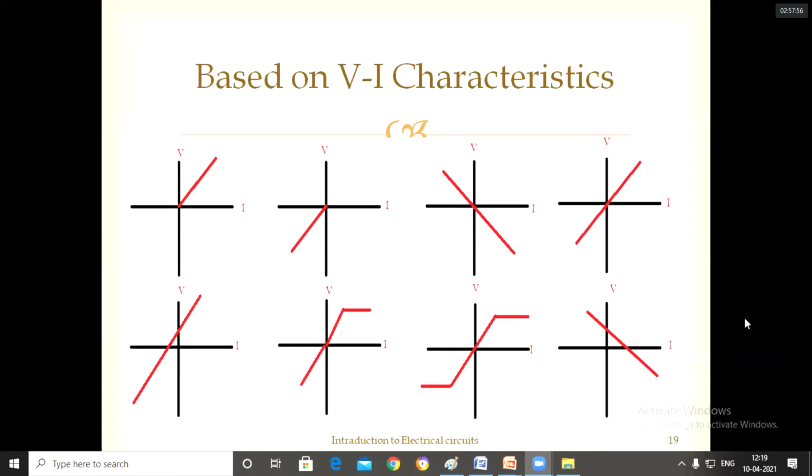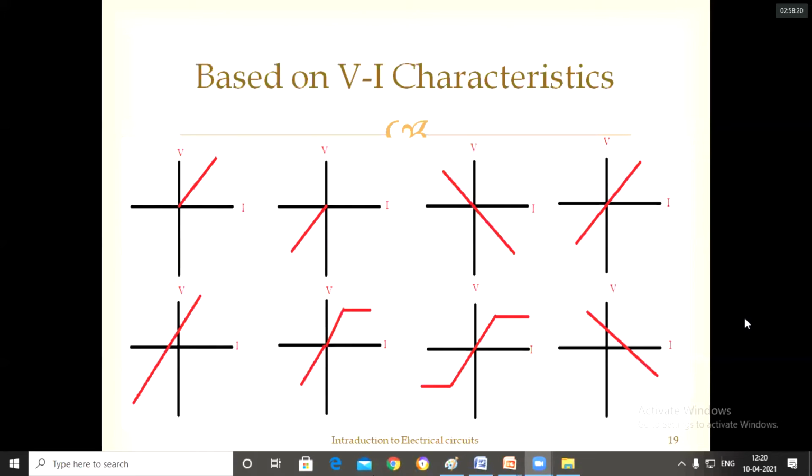So on the basis of VI characteristics, how can we say that it is linear or non-linear? First, you want to keep in your mind what curve is given. That curve should pass through the origin. It should touch the origin and pass from the origin. Okay, first point: how can we say that it is linear or non-linear by using the VI characteristics.